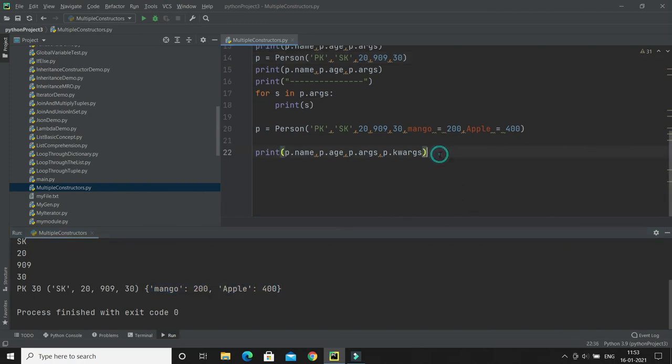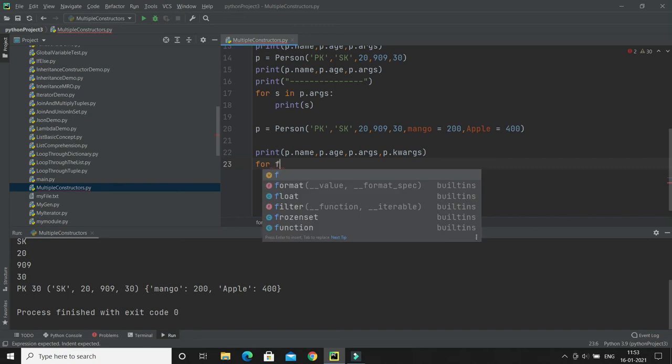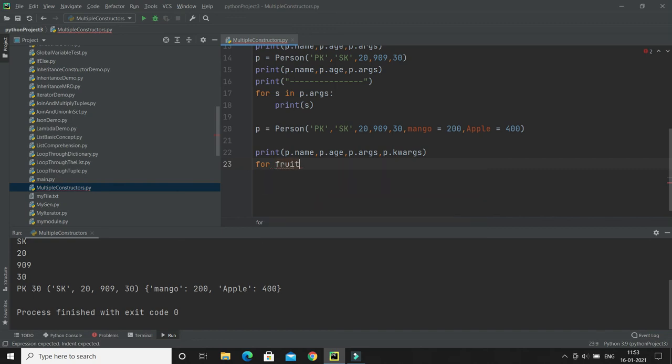And of course if you want to iterate over the dictionary, I'd say, let's say, for fruit, price in the dictionary that you can iterate. That is a dictionary, right? You use something called items, and here you can print key and value, right?